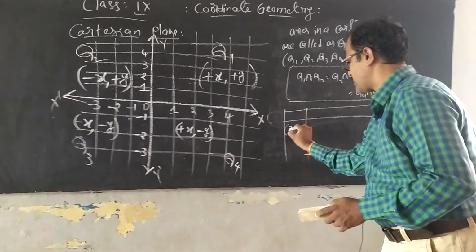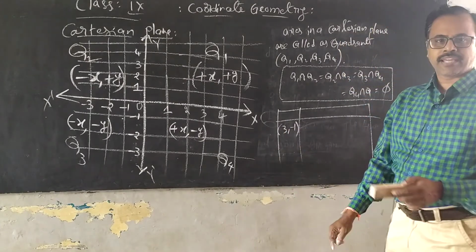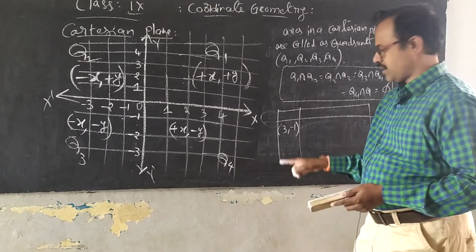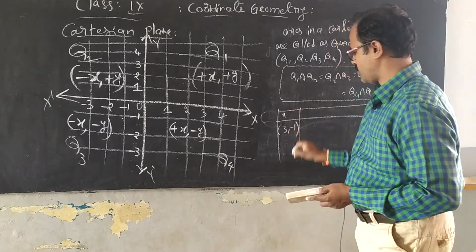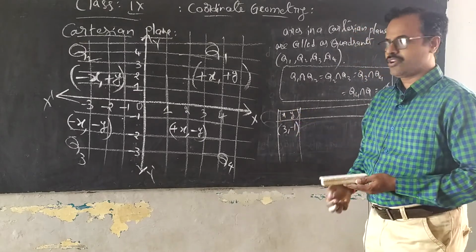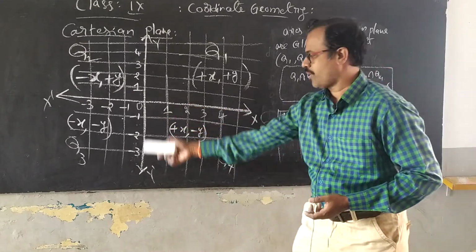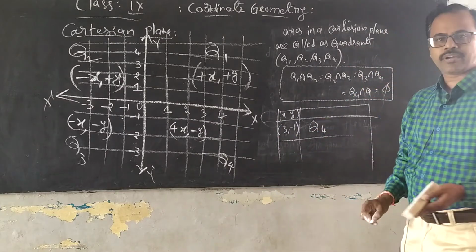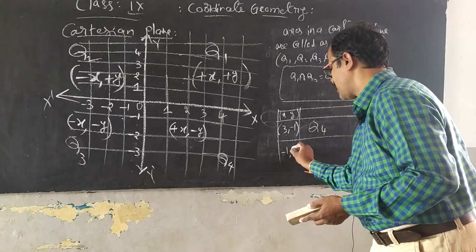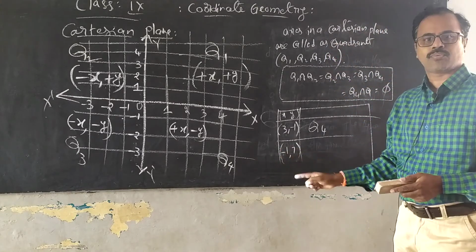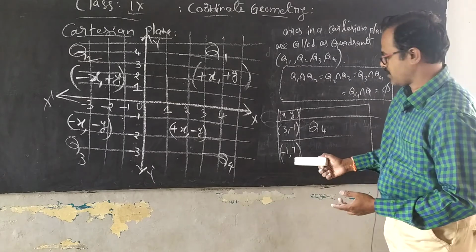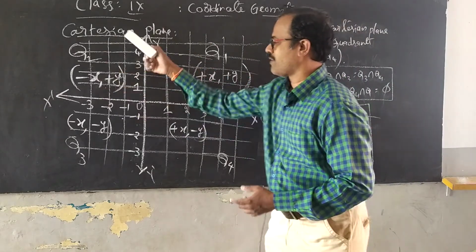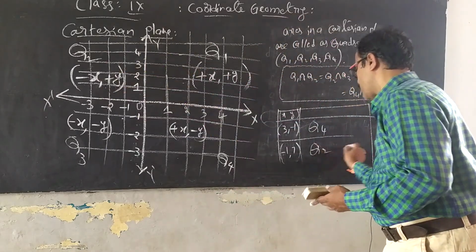Suppose I give you a point 3 comma minus 1. Can you tell me in which quadrant this one lies? 3, minus 1. Yes, x is positive and y is negative. Now this point lies in Q4. Okay, now I give you minus 1, 7. Can you tell me in which quadrant it lies? Minus 1 is negative, plus 7 is positive. It will be in quadrant 2, that is Q2.